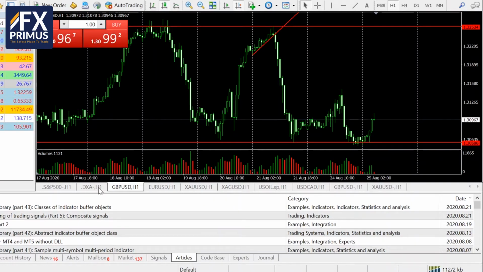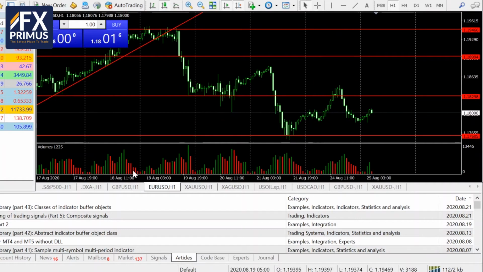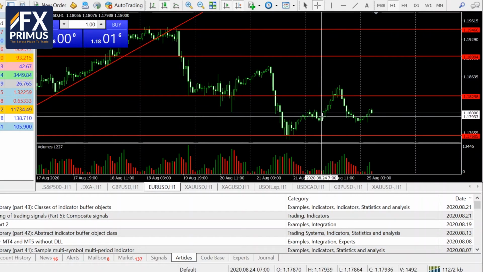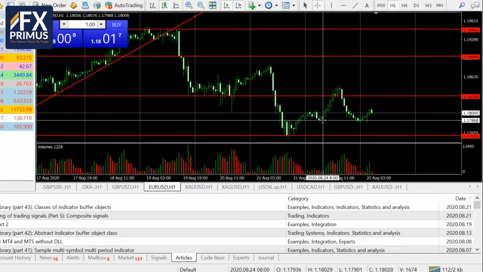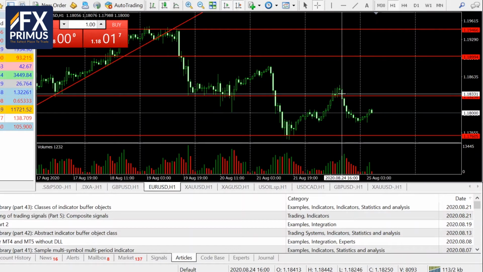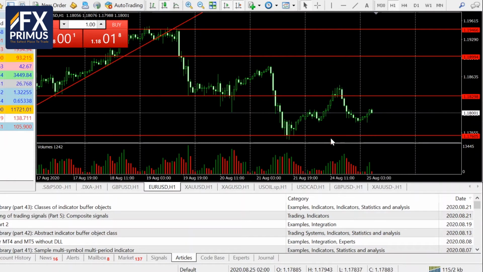Okay. So again, a similar story for the euro dollar. As the US dollar was weakening, we do see the euro dollar strengthening from 1.1786 all the way to 1.1847, moving up about 60 pips before pushing down at about 9 p.m. from 1.1842 all the way to 1.1782. Okay, so it came back down about another 60 pips before going quiet.